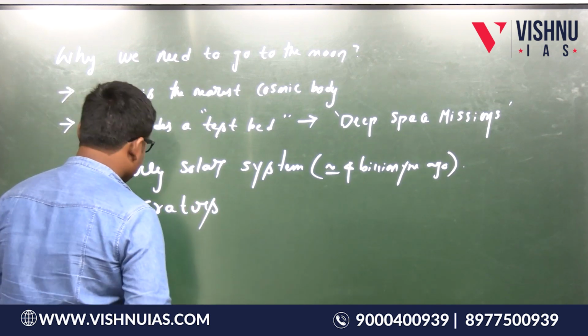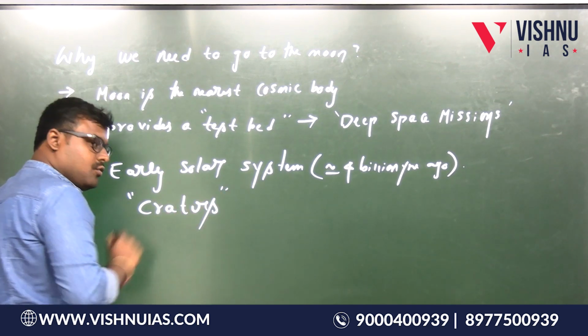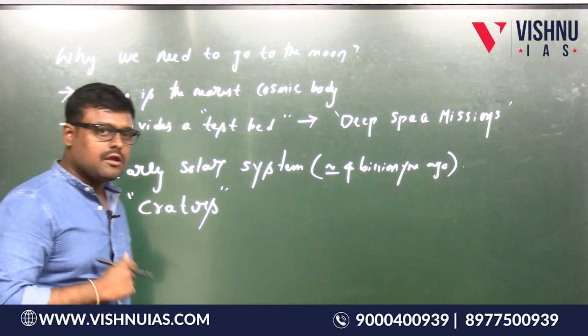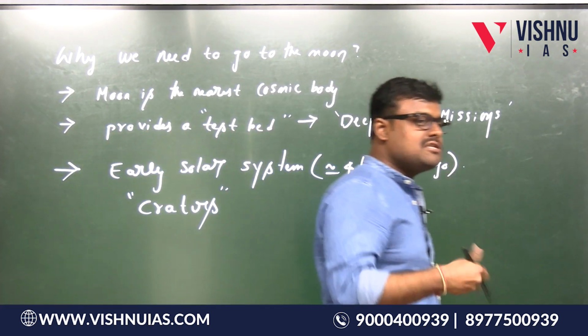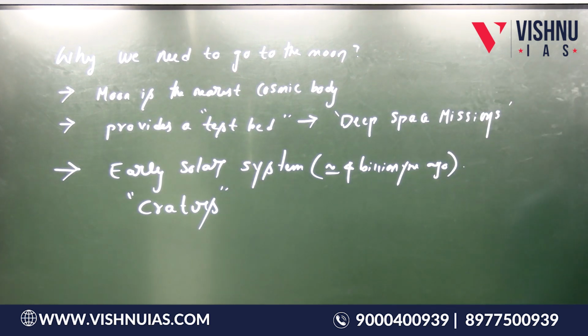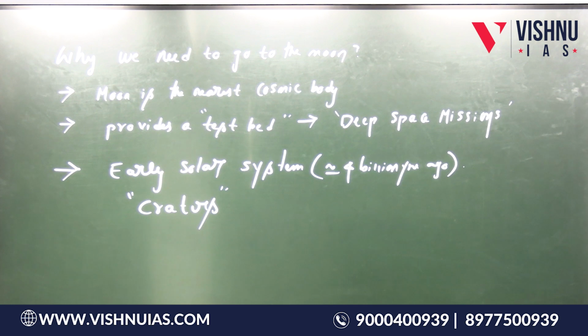They formed craters. Now, as I told you, craters are also formed on the earth, but on the earth we had erosional and depositional elements like wind and water. Because of the wind and water, these craters will get leveled, they will get smoothened. Is this point clear, everybody? Yes. But the moon has almost zero atmosphere, almost zero wind. So the craters which formed 4 billion years ago are still present on the moon intact, no change. Is this point clear?